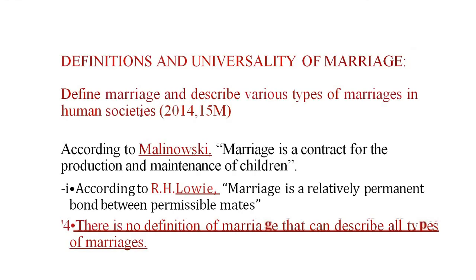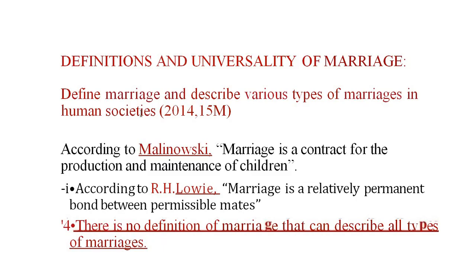Definition of marriage. So see, according to Malinowski, always remember the name of this thinker, because in the whole anthropology course you will hear this name more than 300 times. According to Malinowski, marriage is a contract, isn't it?